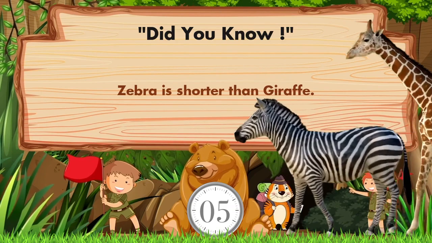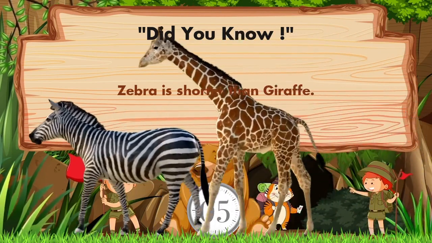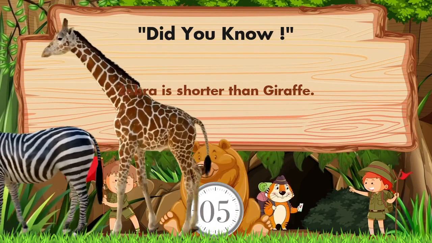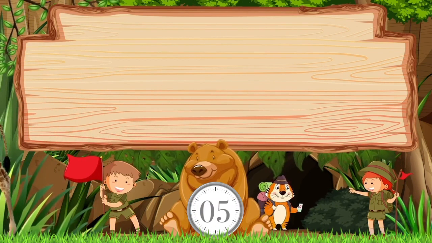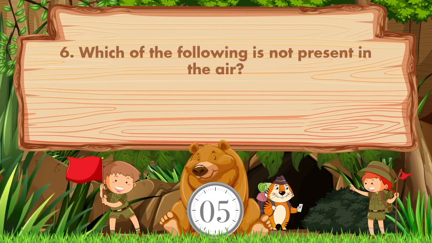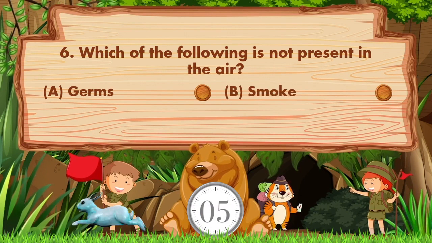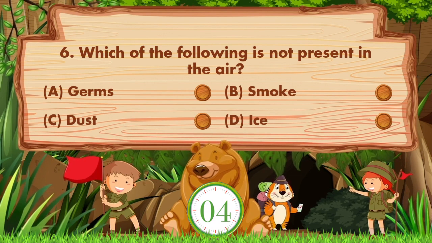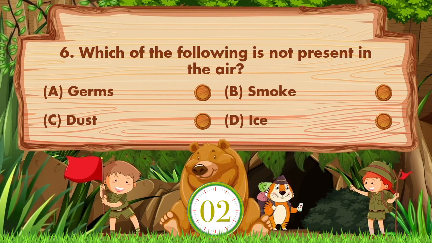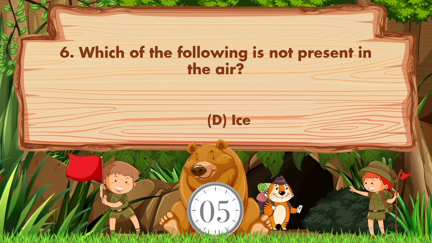Did you know zebra is shorter than giraffe? Which of the following is not present in the air? Option is A. Germs. B. Smoke. C. Dust. D. Ice. Answer is option D. Ice.